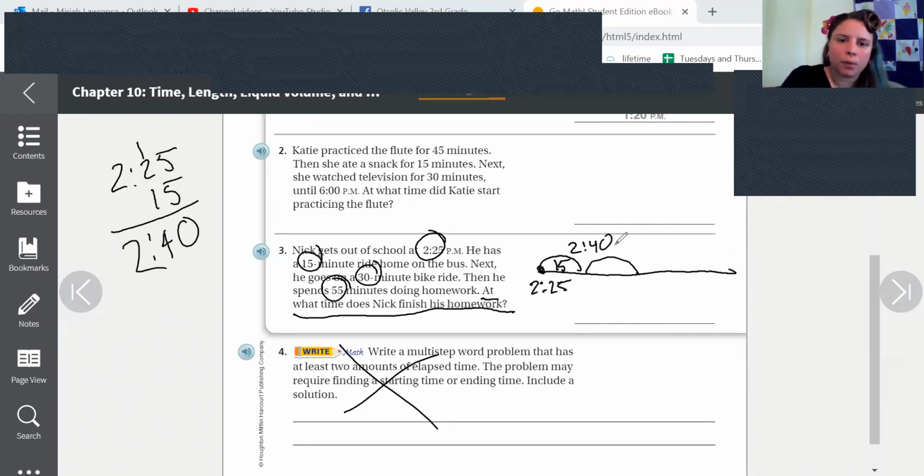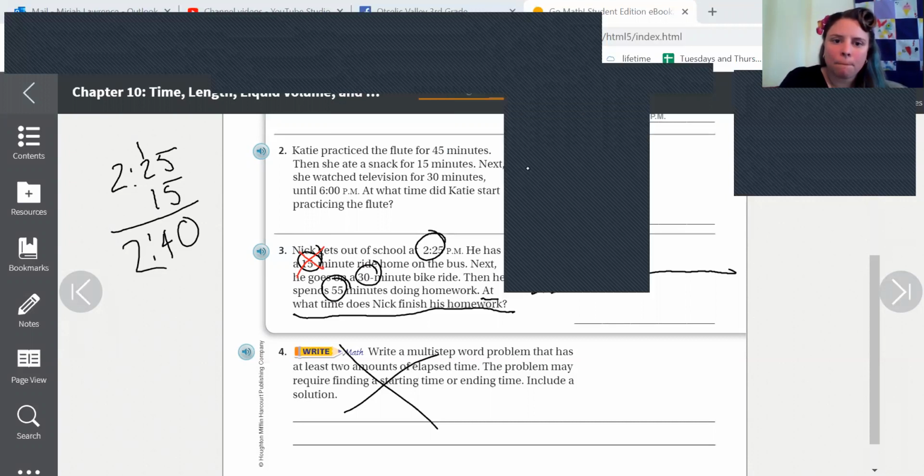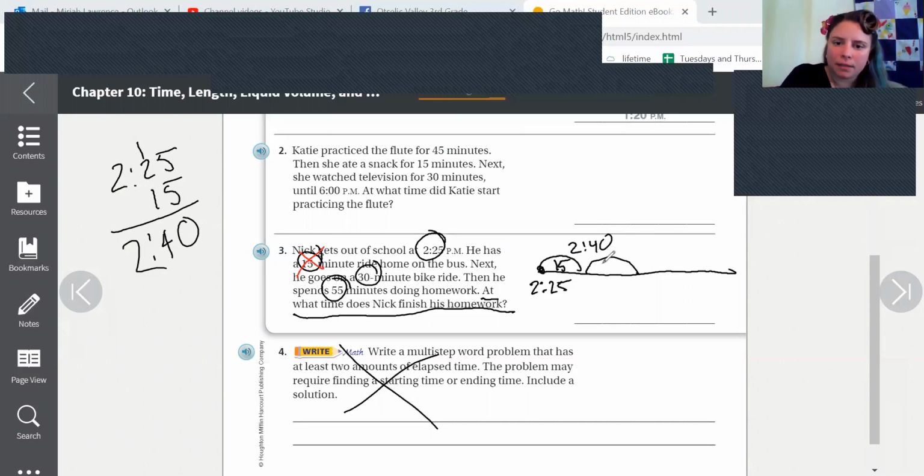Our next jump, we've already used our 15 minutes, so it is 30 minutes. So 240 plus 30, 4, 5, 6, 7.